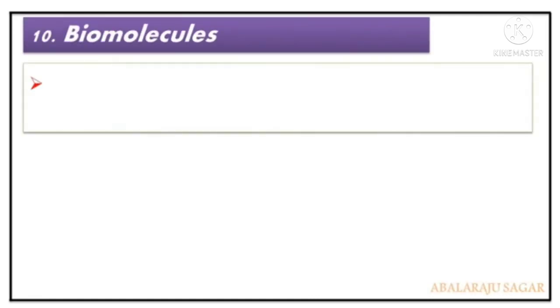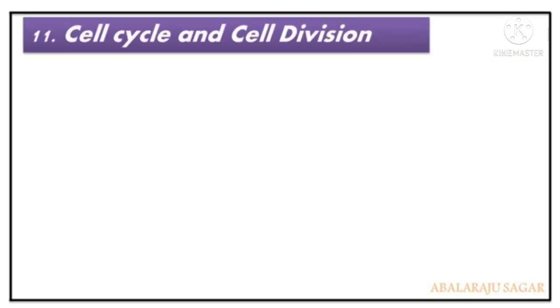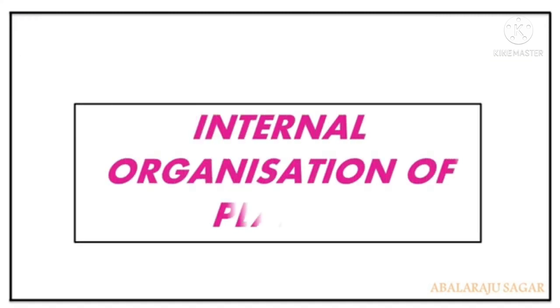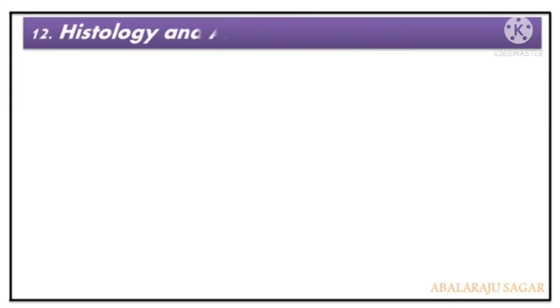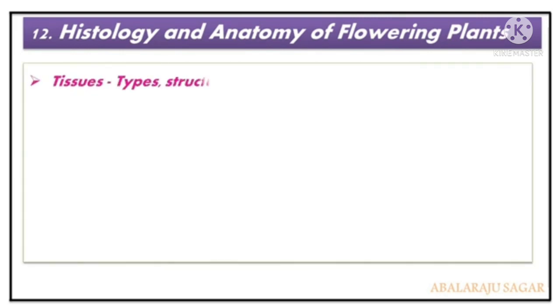Then another topic is biomolecules. In these biomolecules, the structure and functions of proteins, carbohydrates, lipids and nucleotides are also there. And another topic is cell cycle and cell division. The cell cycle branches into mitosis and meiosis and their significance. Then another unit is the internal organization of plants, that is the histology and anatomy of flowering plants.